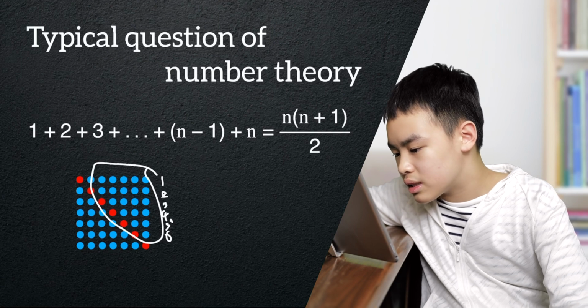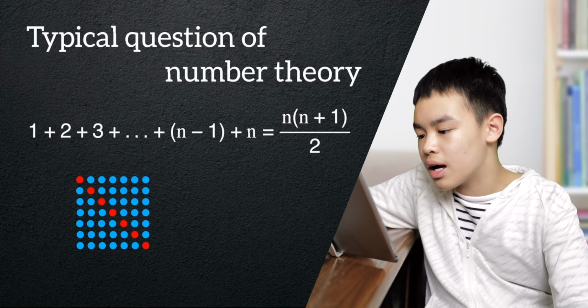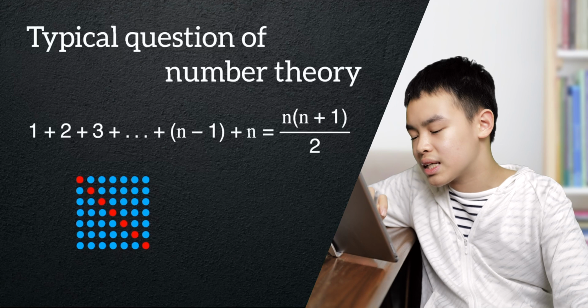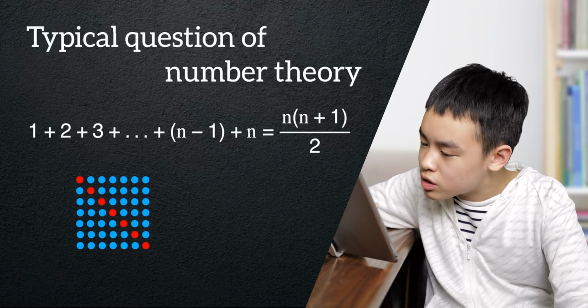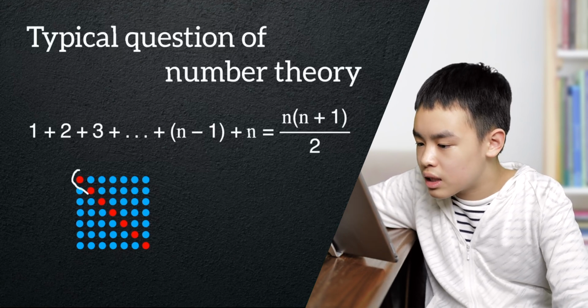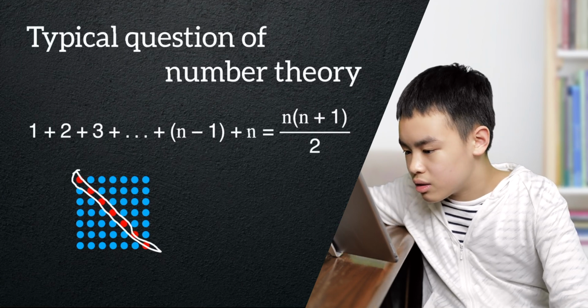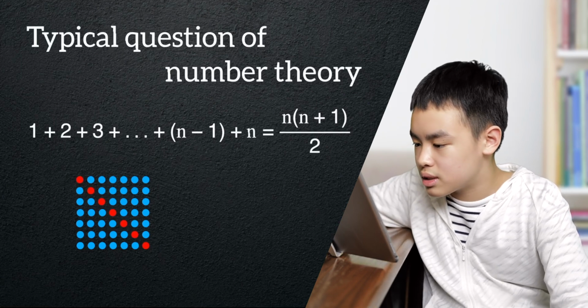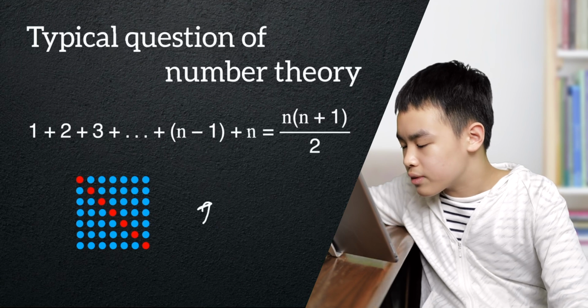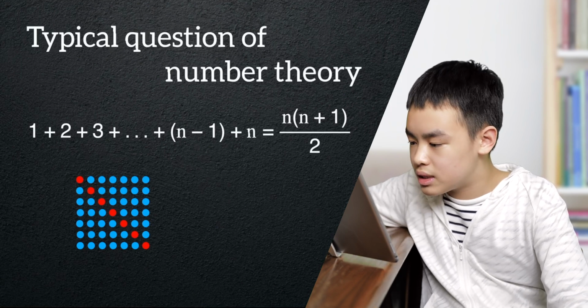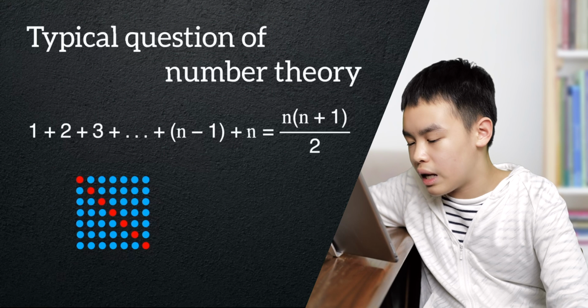And the triangle's area, well, 1 plus 2 plus 3 to 6. Now, if there are 2 triangles and we connect them together with a line with n plus 1 units, which is 7 in this case, then we can form a square, which is n plus 1 squared in area.